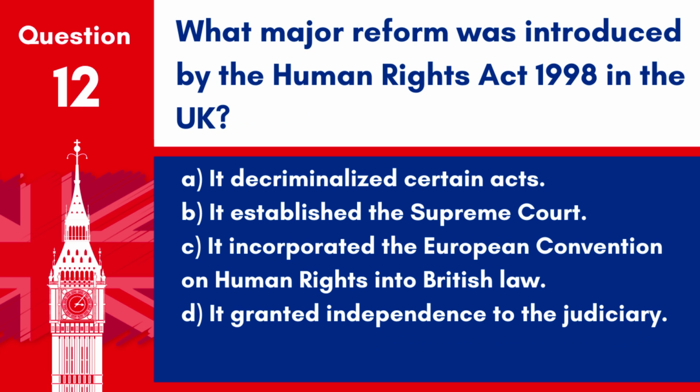Question 12. What major reform was introduced by the Human Rights Act 1998 in the UK? A. It decriminalized certain acts. B. It established the Supreme Court. C. It incorporated the European Convention on Human Rights into British law. D. It granted independence to the judiciary.